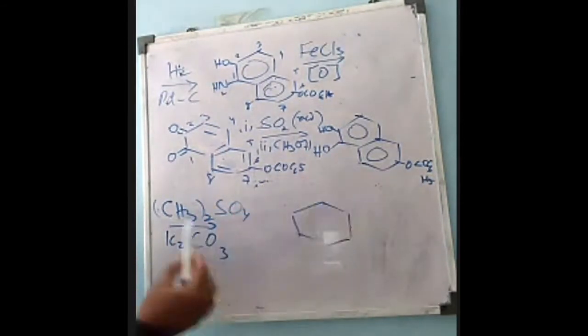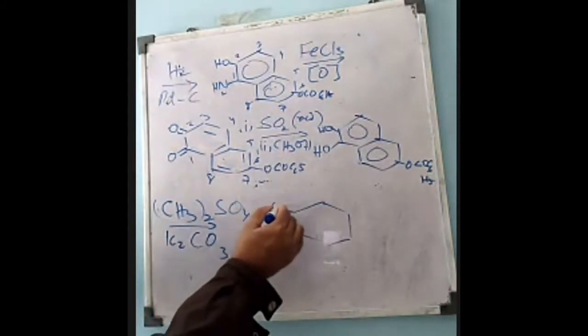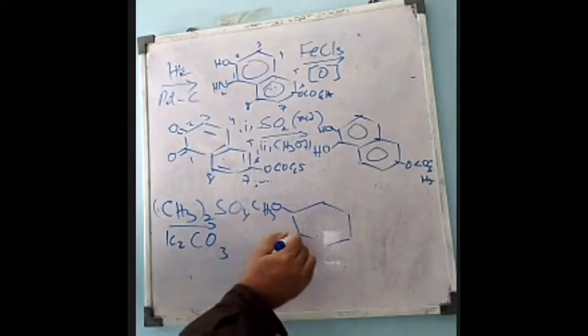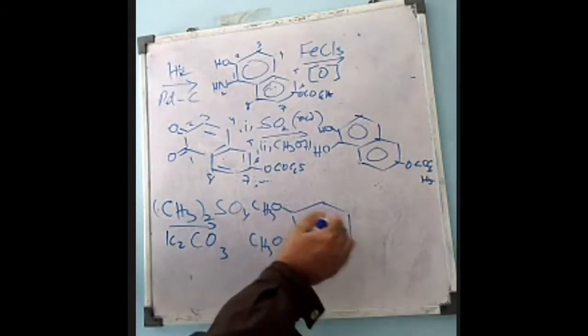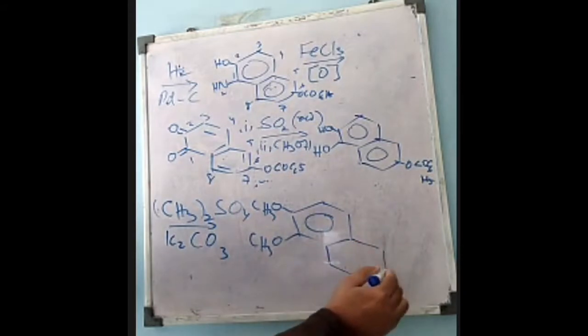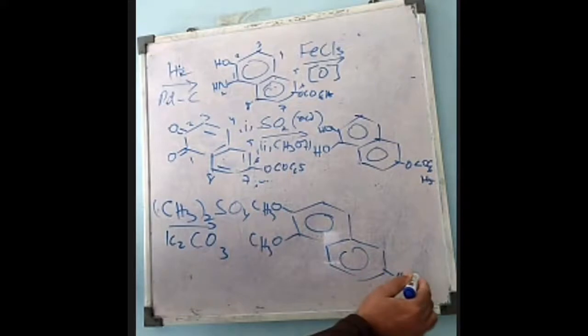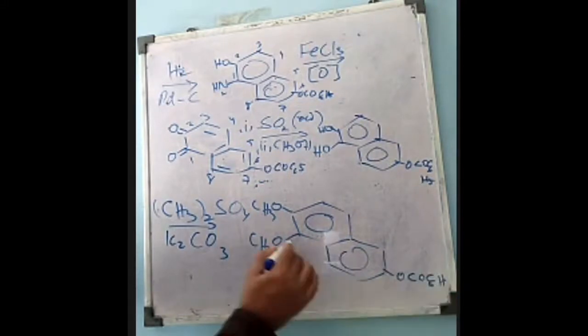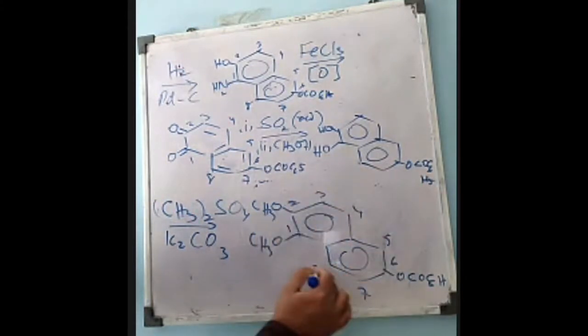When this compound is treated with dimethyl sulfate in the presence of potassium carbonate, O-methylation takes place. The remaining compound remains the same. Next benzoate, here the 1,2-dimethoxy compound.